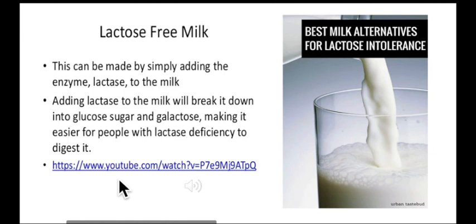So lactose-free milk can be made simply by adding the enzyme lactase to the milk. Adding lactase breaks down lactose into glucose and galactose, making it easier for people with lactase deficiency to digest it.